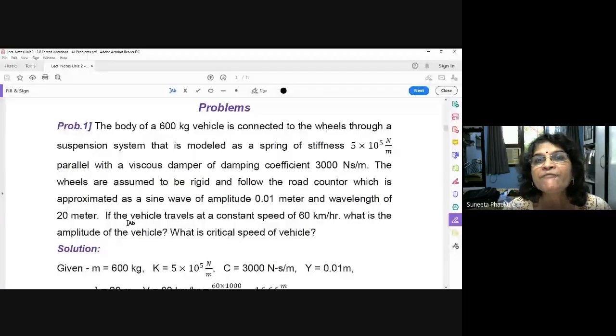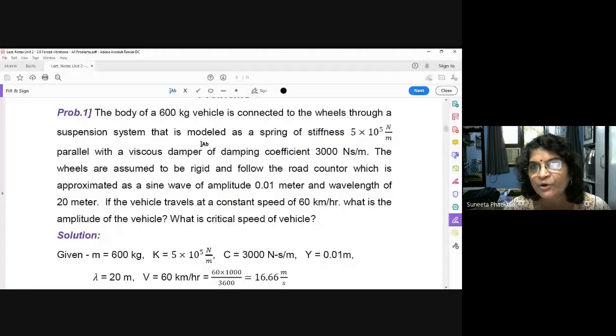The body of a 600 kg vehicle is connected to the wheels through a suspension system that is modeled as a spring of stiffness 5 into 10 raised to 5 Newton per meter, in parallel with a viscous damper of damping coefficient 3000 Newton second per meter. So what is given? The mass of the body is given, so M is equal to 600 kg.